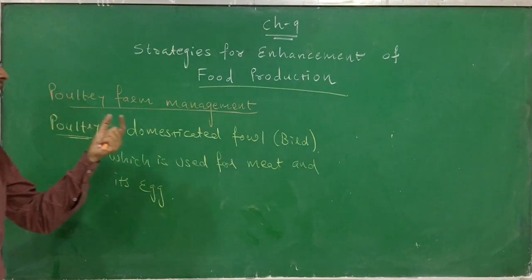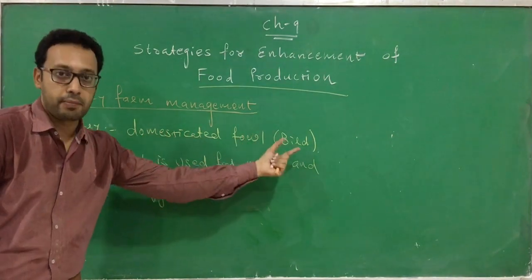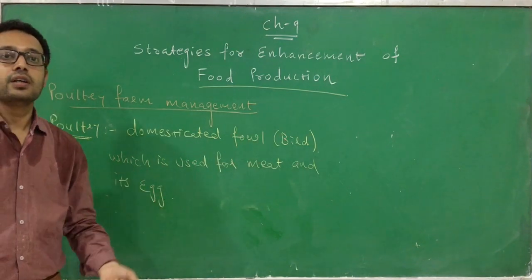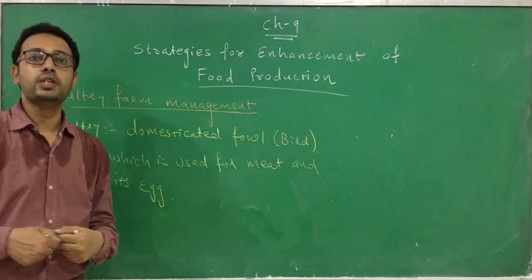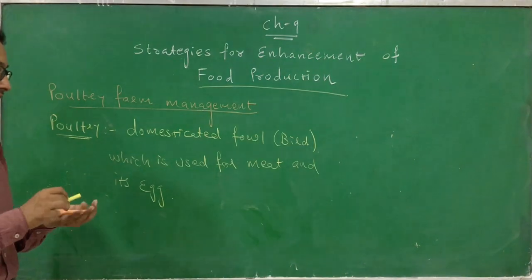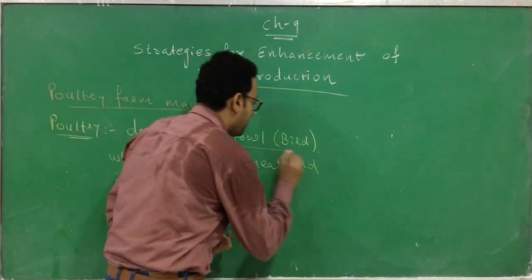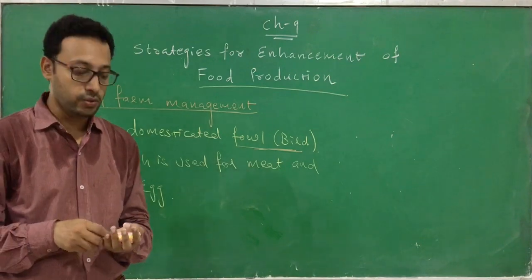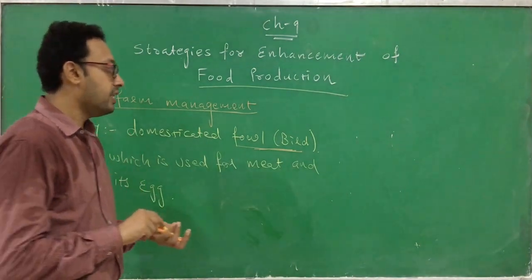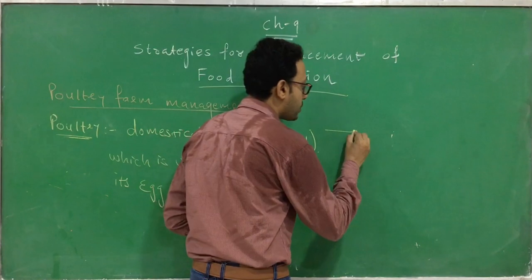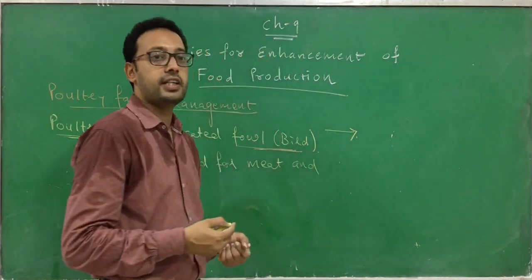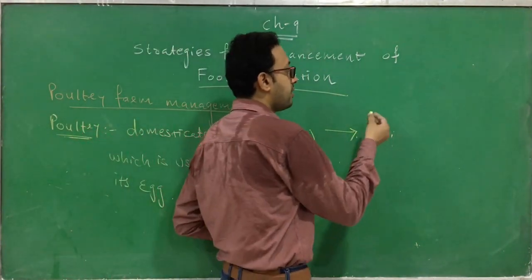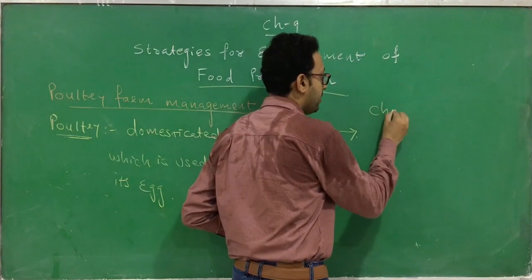Poultry means a domesticated fowl or bird which is used for its meat, or for its egg. Here we are using the bird, the fowl, and you know the commonly used fowl is the chicken, from which we get meat and eggs.